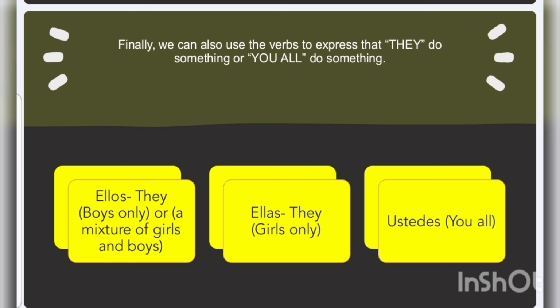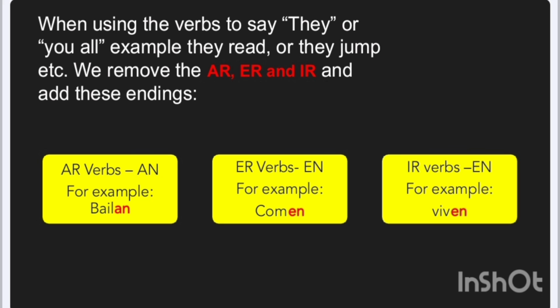Finally, you can also express that they do something or you all do a particular chore. So remember that they in Spanish can either be ellos or ellas, and you all is ustedes. And remember, you can use the actual names of the persons you are talking about instead of the pronouns. So whenever you want to express that they wash or they cook or you all wash, you all cook, etc., all you have to do is to remove the AR, ER, or the IR from off the verb and add these endings.